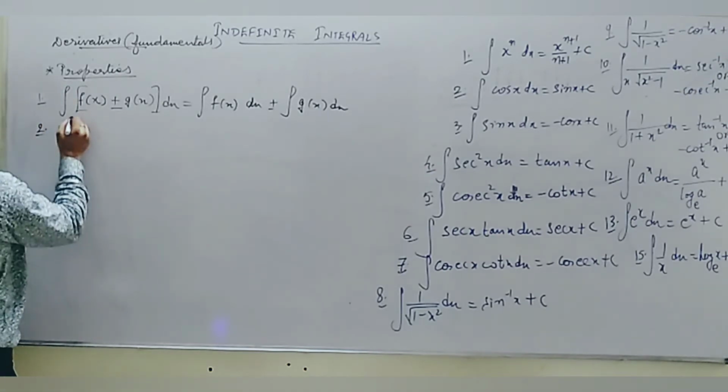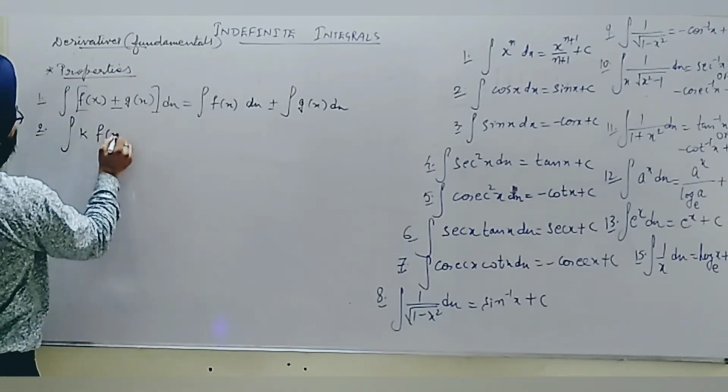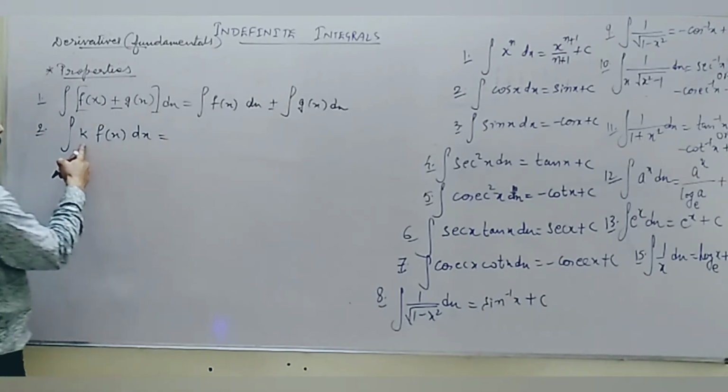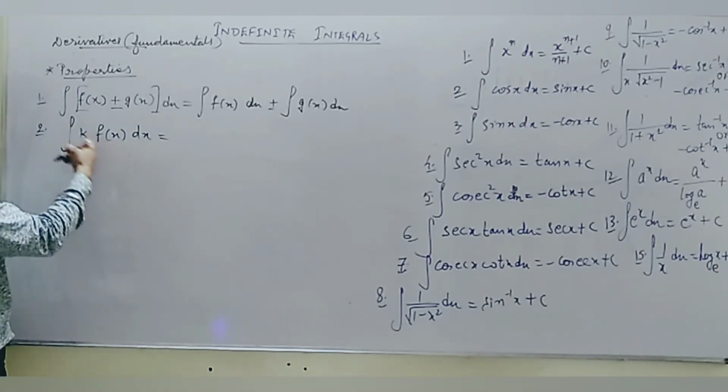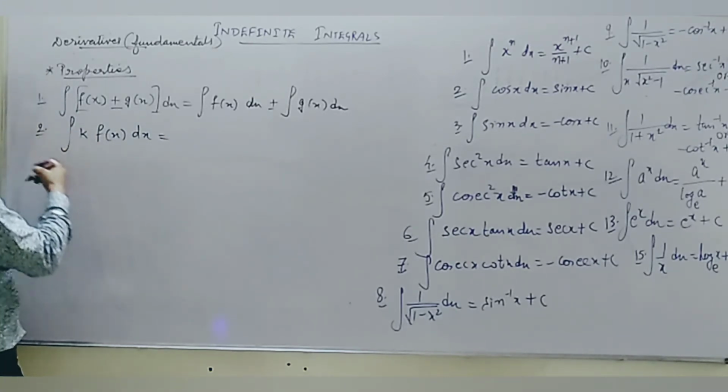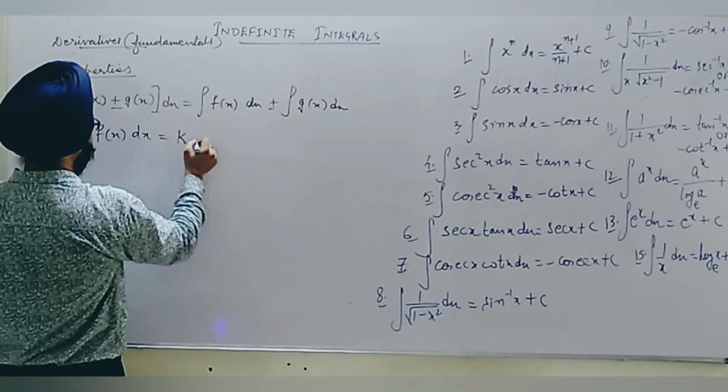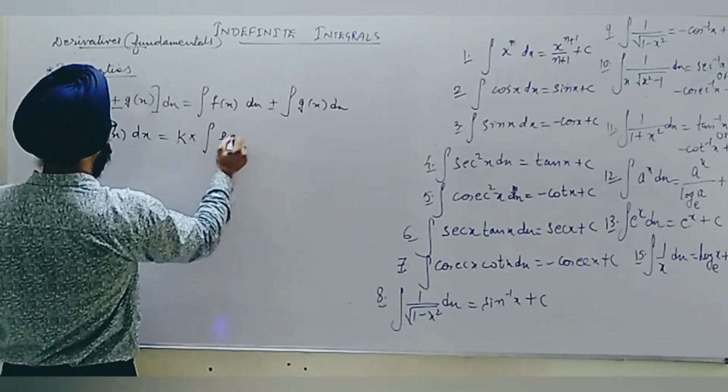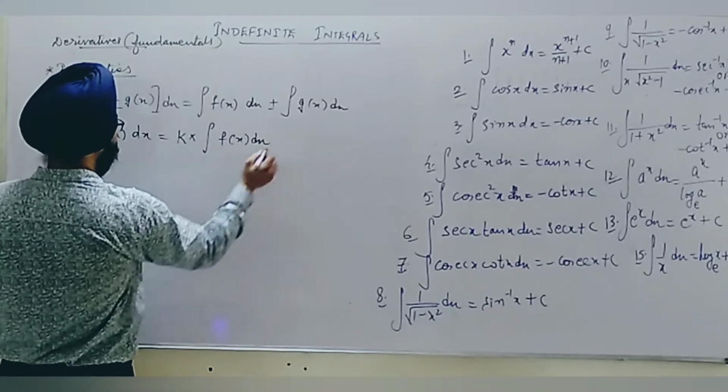Second thing, just like the property of differentiation, if k is a constant given in multiplication with the function or in division, then it can be taken out as a multiplication of the integration of only f(x). It doesn't affect the result.